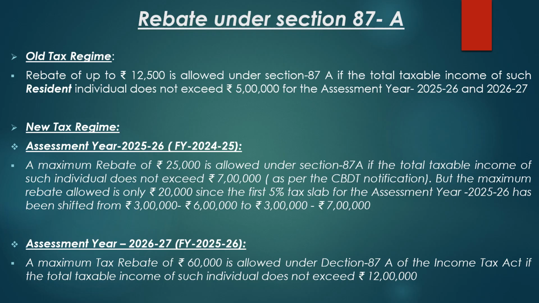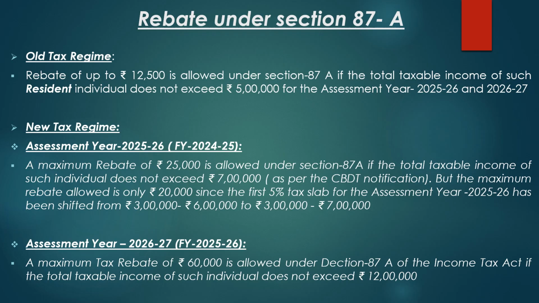Under the new tax regime, as per the CBDT notification, a maximum rebate of Rs 25,000 is allowable for a resident individual whose taxable income after the deductions and exemptions doesn't exceed Rs 7 lakh for the assessment year 2025-26, that is financial year 2024-25. But the maximum rebate allowed is only Rs 20,000, since the first 5% tax slab for the assessment year 2025-26 has been shifted from Rs 3 lakh to 6 lakh to 3 lakh to 7 lakh.